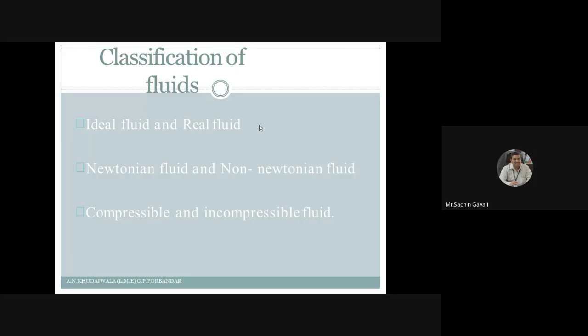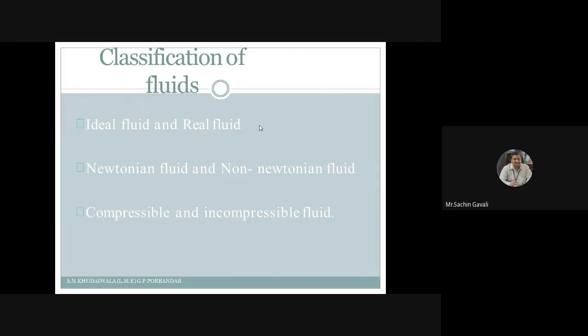And the other fluid is called a real fluid. Real fluid means all the fluids which possess viscosity. All the fluids have viscosity, so these fluids are called real fluids. For example, other than water, which we consider an ideal fluid, and air, there are other fluids: oil, petrol, diesel. All these fluids will be considered real fluids.